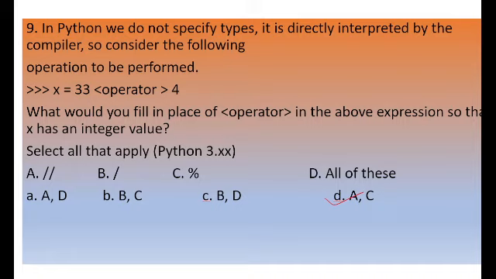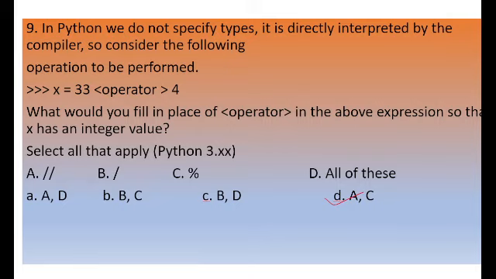Second, division. In division, the decimal part is not deleted. It will show everything that comes in the result. It will not be truncated, so B will not be the answer. Then come to C, modulus. What is the use of the modulus operator? By using the modulus operator, we can find the remainder.